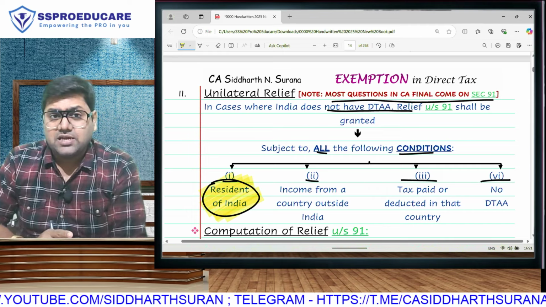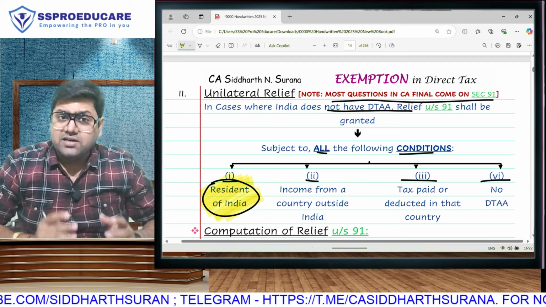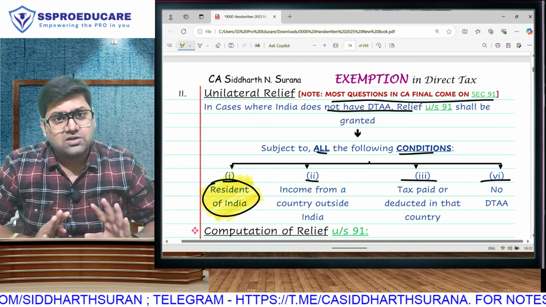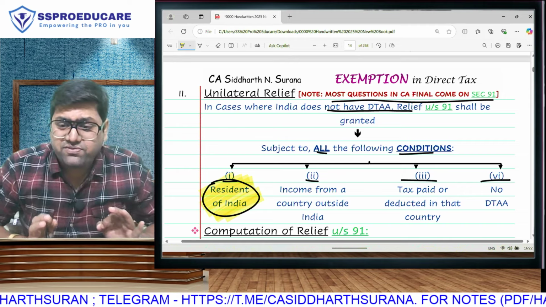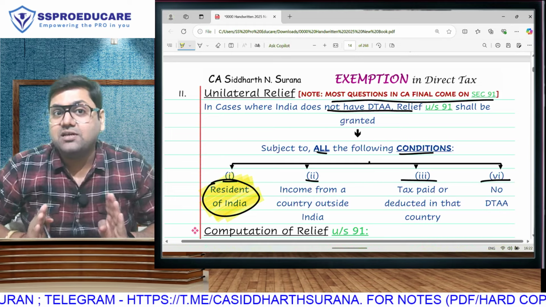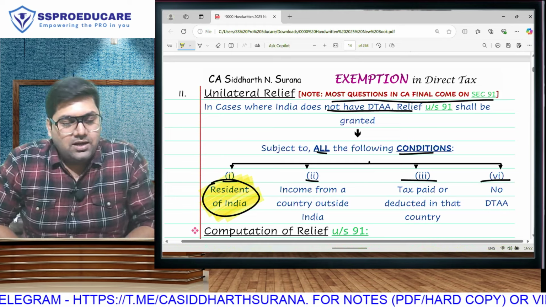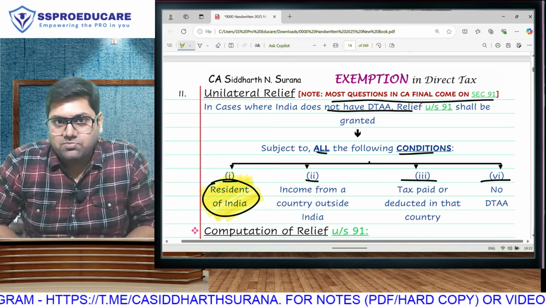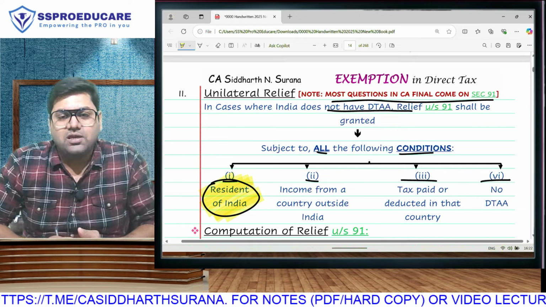In the announcement itself, I told you that this year the amendments are so crazy, so massive that even crash courses are not good. Crash courses are only time pass. Since the day the budget came, I have been telling students that please clear your exam, otherwise you will have to take the new lectures only. So I am telling you very clearly that I am right now telling you the logic, but don't expect that I will be able to do it in all the concepts.